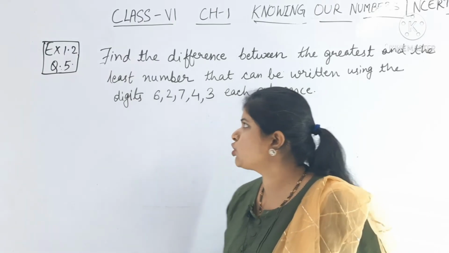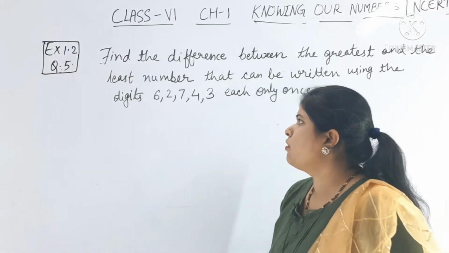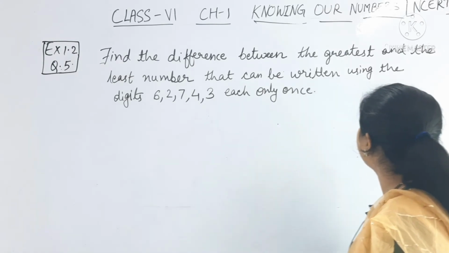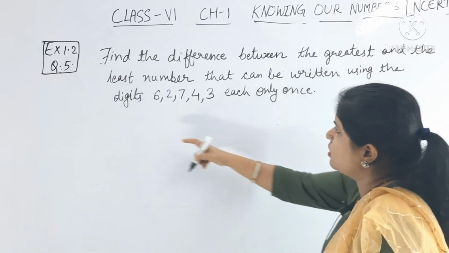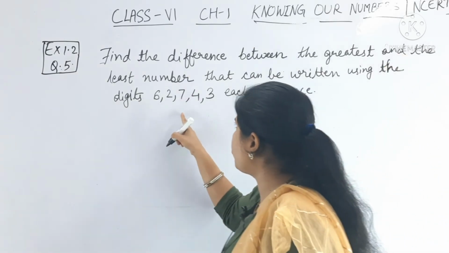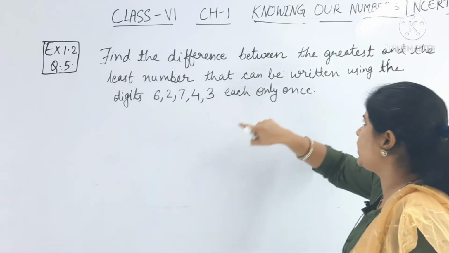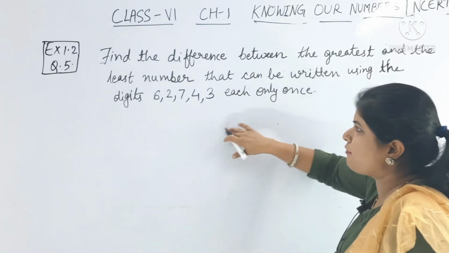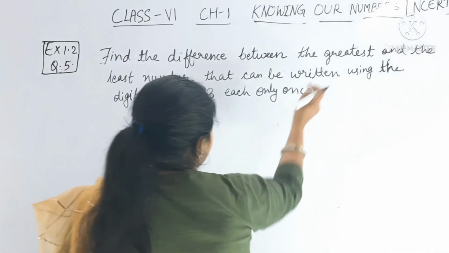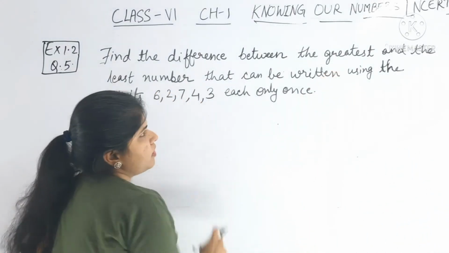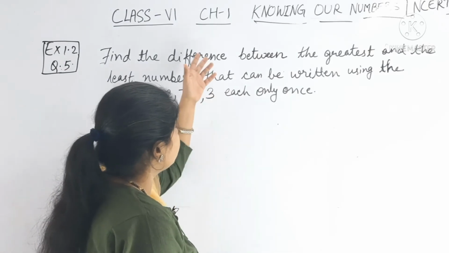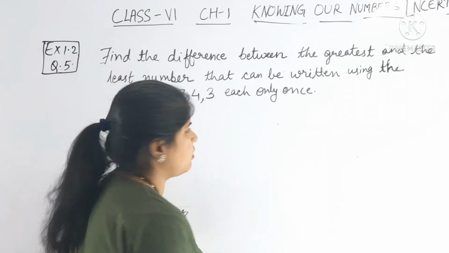Now let's see question number 5 of exercise 1.2. What is the question? Find the difference between the greatest and the least number that can be written using the digits 6, 2, 7, 4, 3 each only once. We don't have to repeat these digits. Okay. We have to make the greatest and least number. Least number means the smallest number from these digits. Then we have to find the difference between them, right?